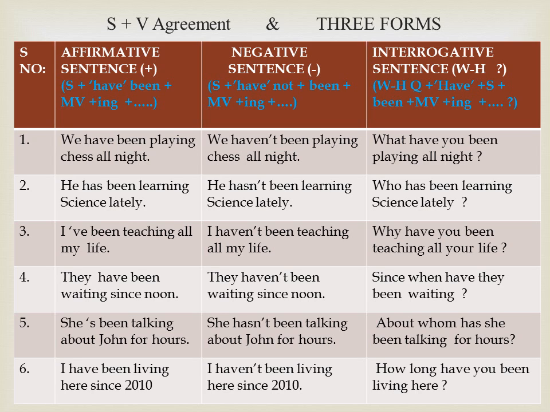Let us pass on to interrogative sentence. What have you been playing all night? We have been playing chess all night. Why have you been teaching all your life? I love my job, so I have been teaching all my life. About whom has she been talking for hours? She has been talking about John for hours.